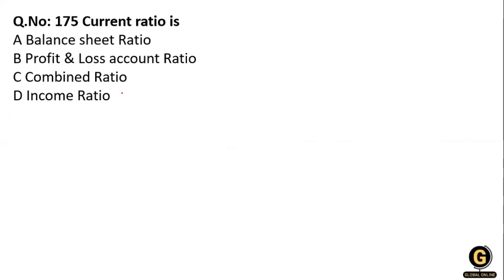Okay, the next question: current ratio is a balance sheet ratio, profit and loss account ratio, combination ratio, or income ratio? You know that current ratio equals current assets divided by current liabilities. We get current assets and current liabilities in the balance sheet. So option A is correct.